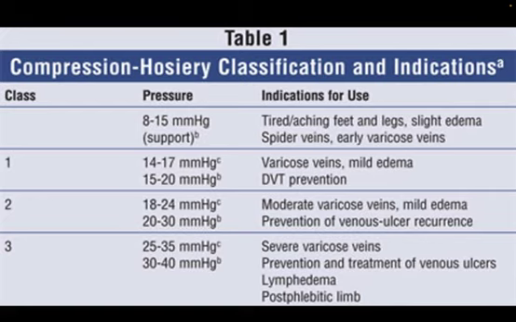So this is the classification of compressive stockings we use. Generally, class 1 or class 2 are used. Class 1 is 15 to 20 millimeters of mercury, and class 2 is 20 to 30 millimeters of mercury. Class 1 is used for varicose veins, mild edema, and DVT prevention. So always remember this in our day-to-day in-hospital care.